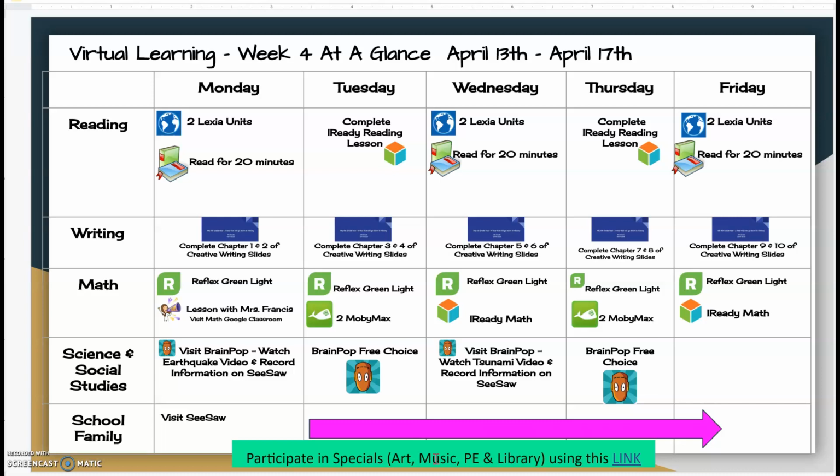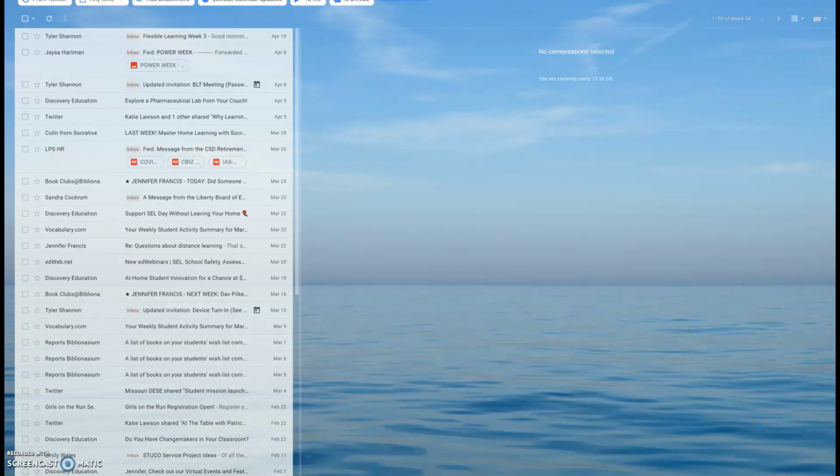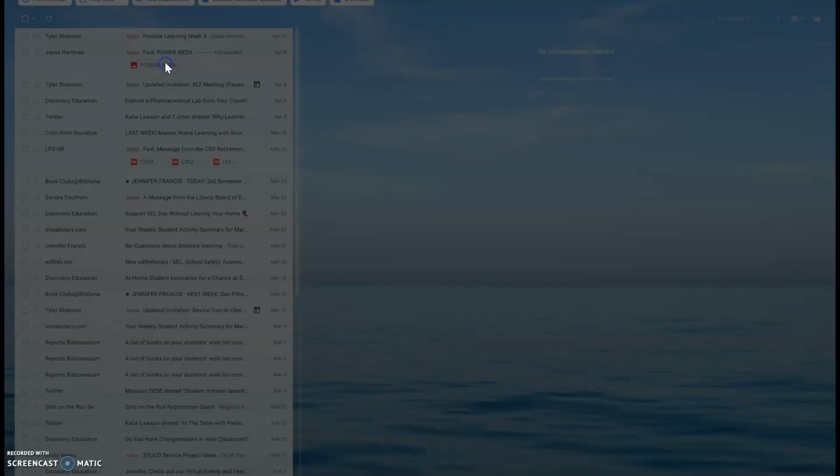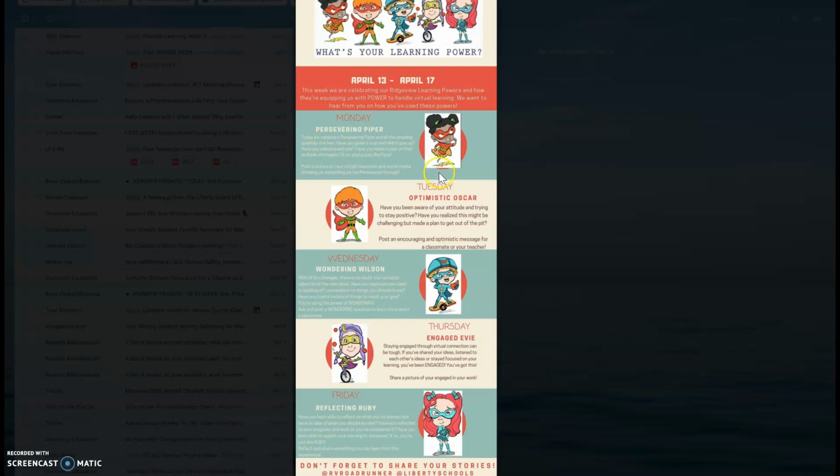Another thing that Mrs. Buckman has pushed out this week is she has started a Power Week. So on the Power Week, each day is dedicated to a specific learning power. So Monday is going to be Persevering Piper, and you'll see that each of them has kind of like a little challenge for you to complete.